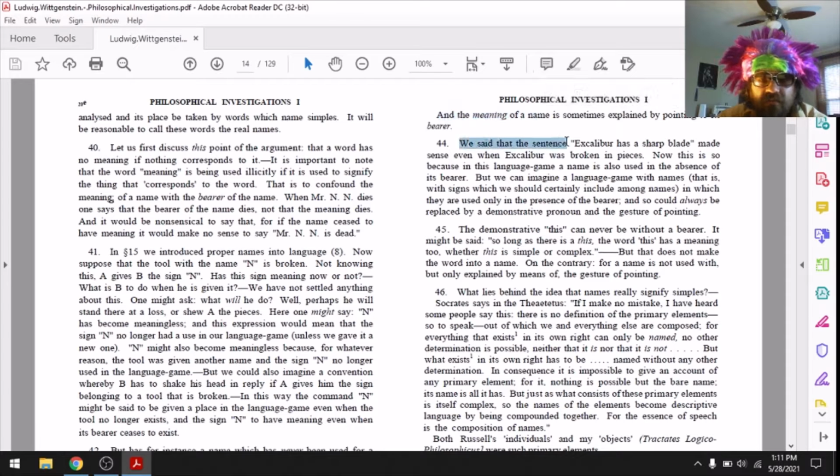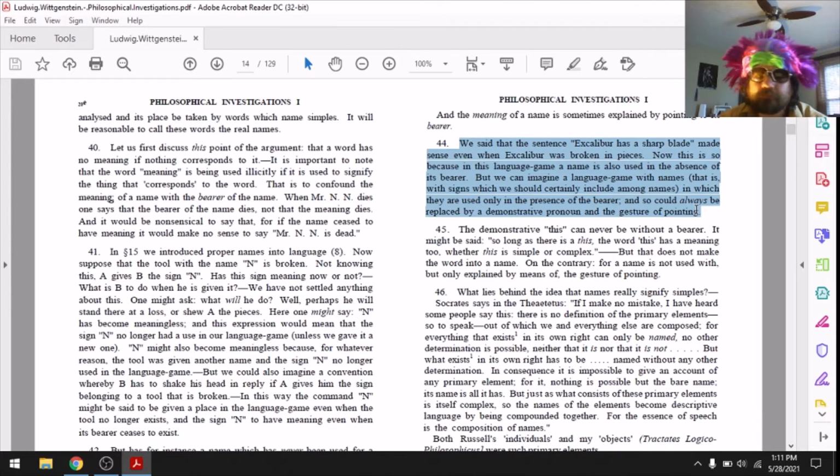We said that the sentence, Excalibur has a sharp blade, made sense even when Excalibur was broken in pieces. Now this is so because in this language game, a name is also used in the absence of its bearer. But we can imagine a language game with names, that is, with signs which we would certainly include among other names, in which they are used only in the presence of the bearer, and so could always be replaced by a demonstrative pronoun in the gesture of pointing.